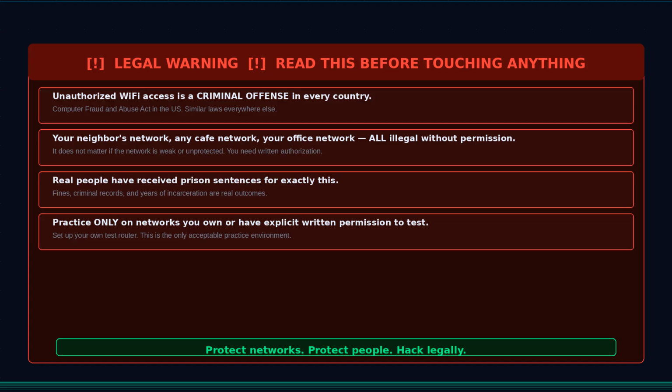Before we run a single command, we need to talk about the law. Accessing or attacking a wireless network without explicit written permission from the owner is a serious criminal offense under laws like the Computer Fraud and Abuse Act in the United States and equivalent legislation in every other country. That includes your neighbor's Wi-Fi, the coffee shop network, your employer's production network, and any public hotspot you do not personally own. The consequences include massive fines and years in prison. We are not exaggerating and we are not being dramatic. Real people have gone to jail for exactly this.